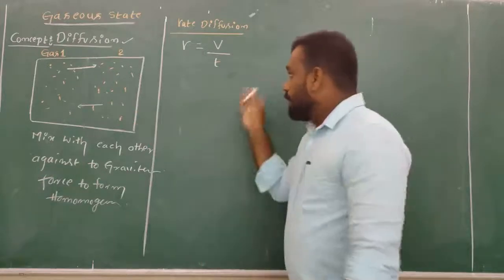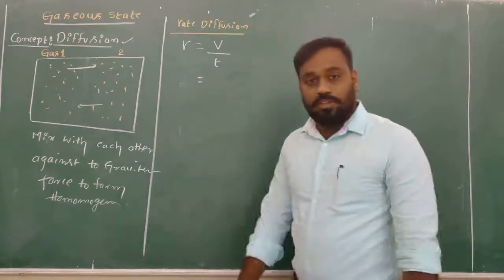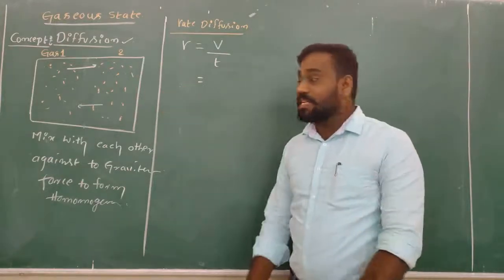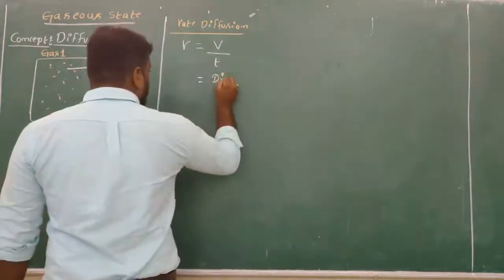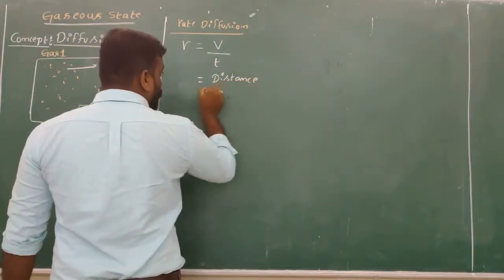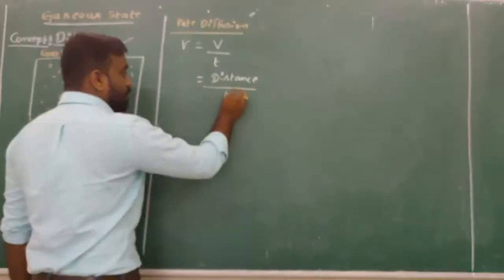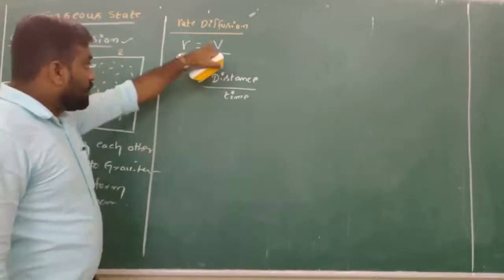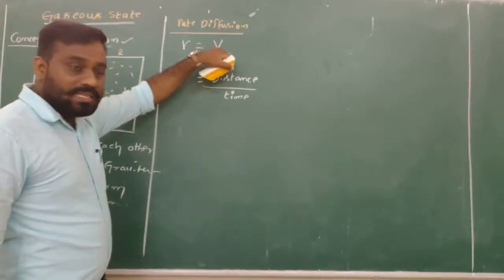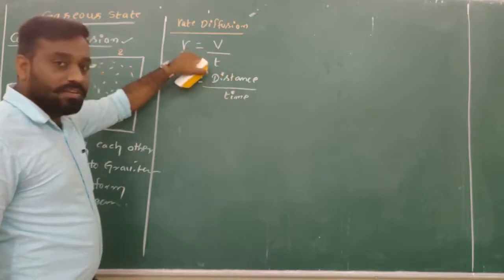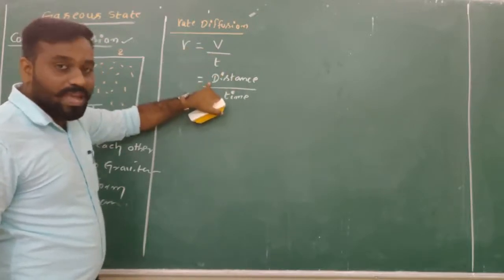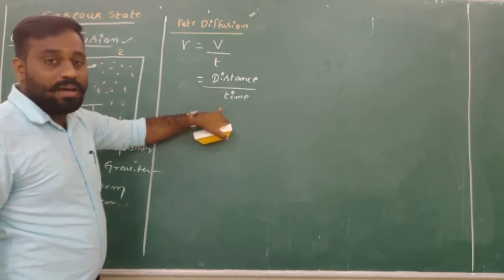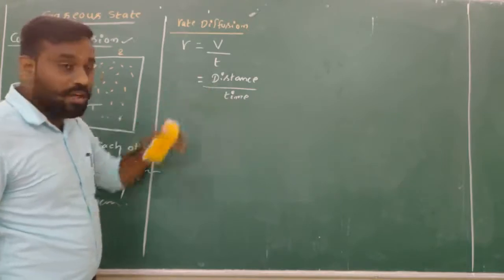Another definition of the rate of diffusion is equal to the distance traveled by a particular gas divided by time. The volume occupied by any gas in a particular time, or the distance traveled by any gas in a particular time, is also the rate of diffusion.